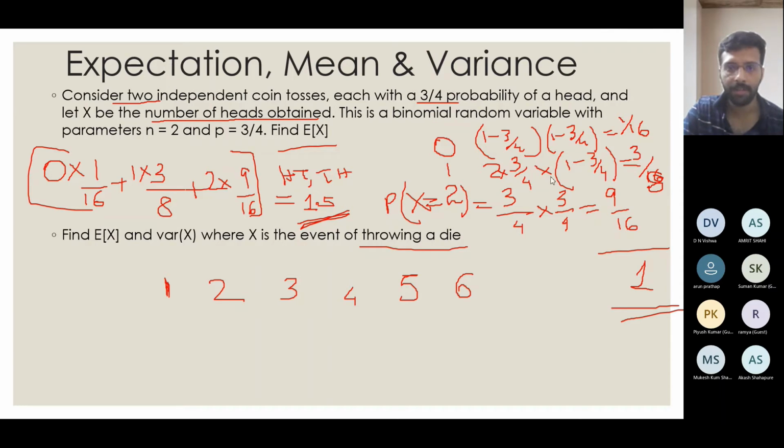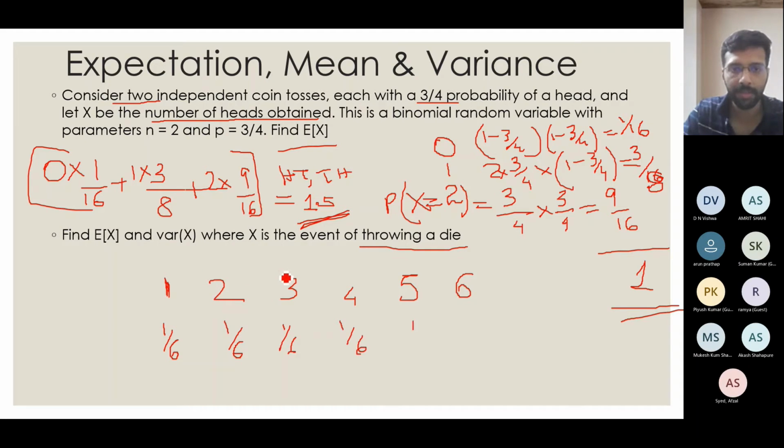Answers in chat. What is the probability that a 1 will come up when I throw a die once? What's the total number of outcomes here? 6. Yeah, exactly. And all the 6 are equally probable, right? Anything can happen out of all 6. So basically my probability here will be 1 by 6 since all 6 are equally likely. Similarly for all the 6, my probability is 1 by 6.